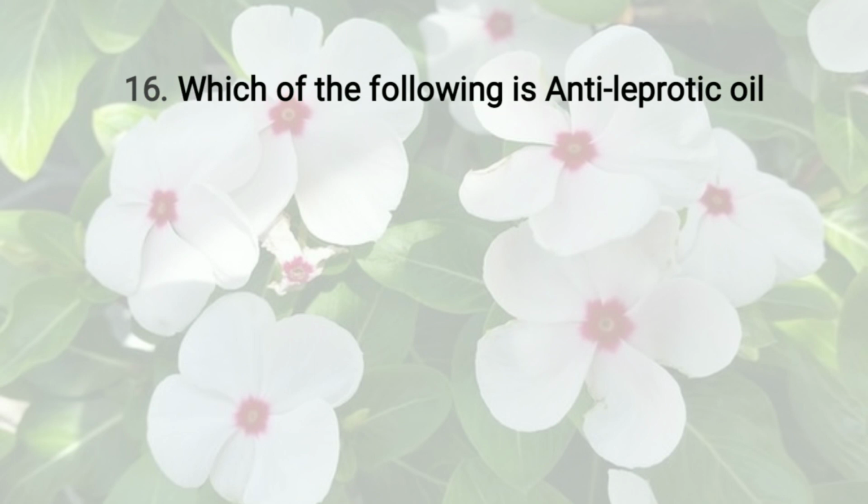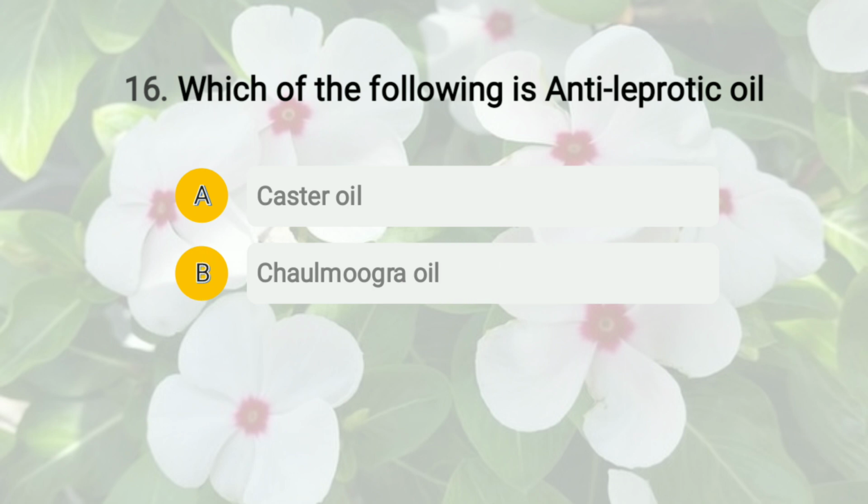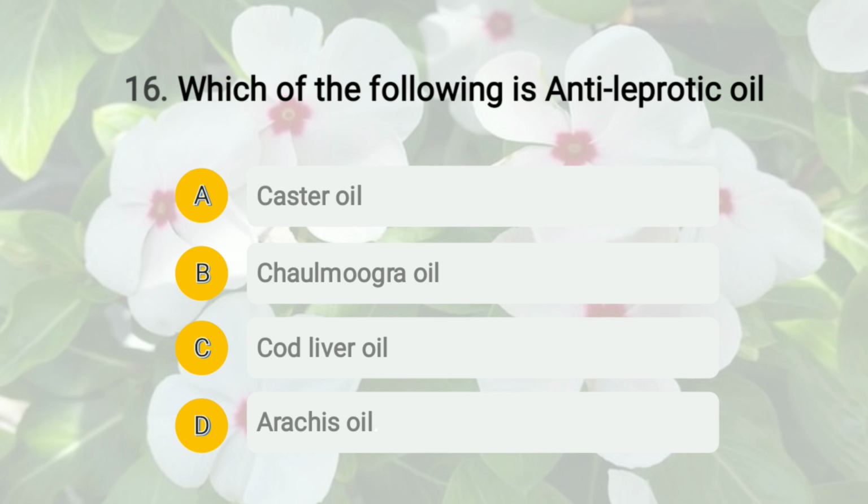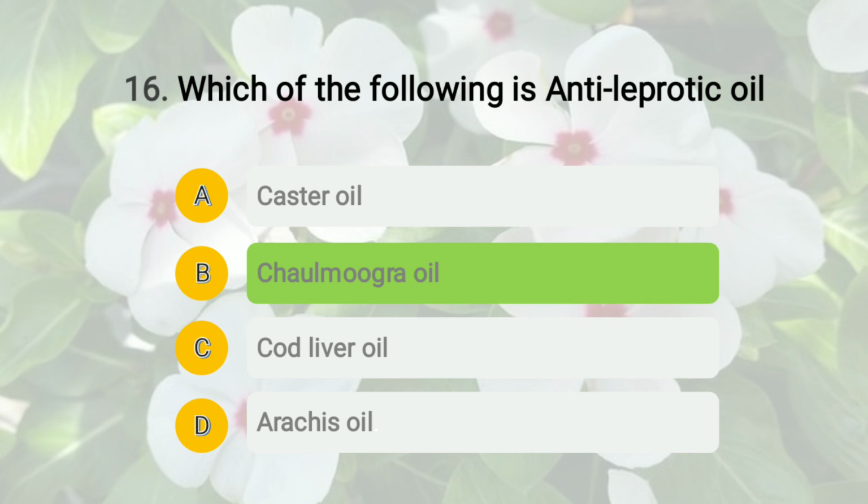Then question number 16. The question is: which of the following is anti-leprotic oil, and the options are option A, castor oil, option B, that is chaulmoogra oil, option C, cod liver oil, and option D, arachis oil. And the correct answer is option B, that is chaulmoogra oil. Okay, so it is anti-leprotic oil, whereas castor oil acts as a laxative, cod liver oil acts as a nutritive supplement, whereas arachis oil is used as a solvent in various preparations.